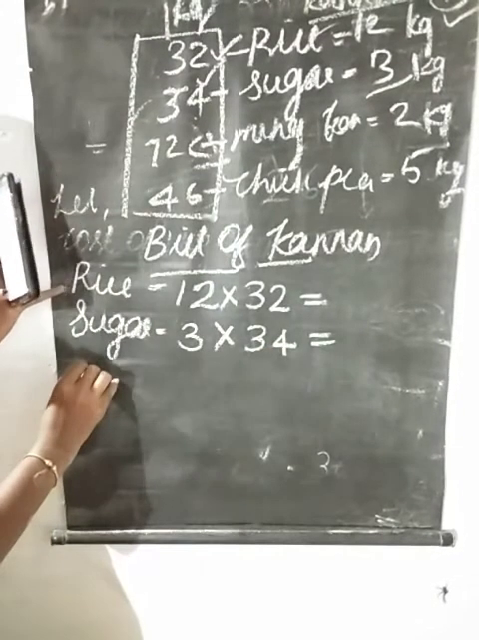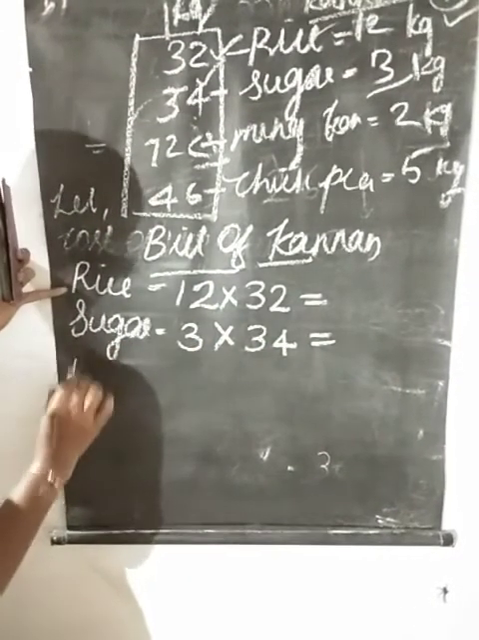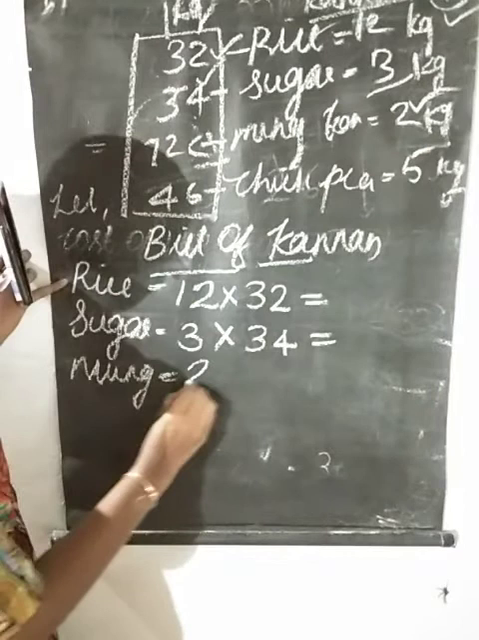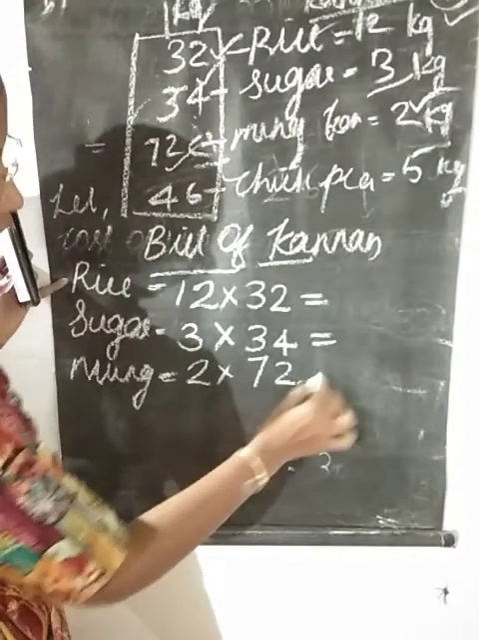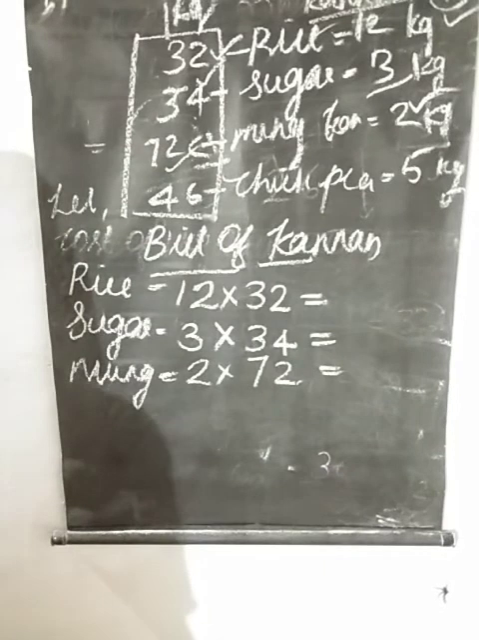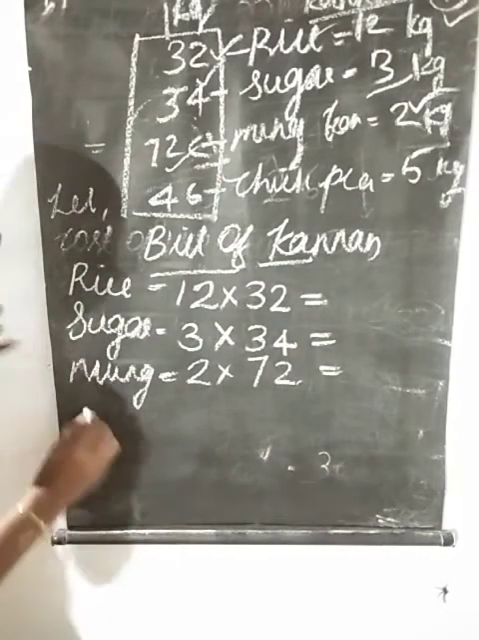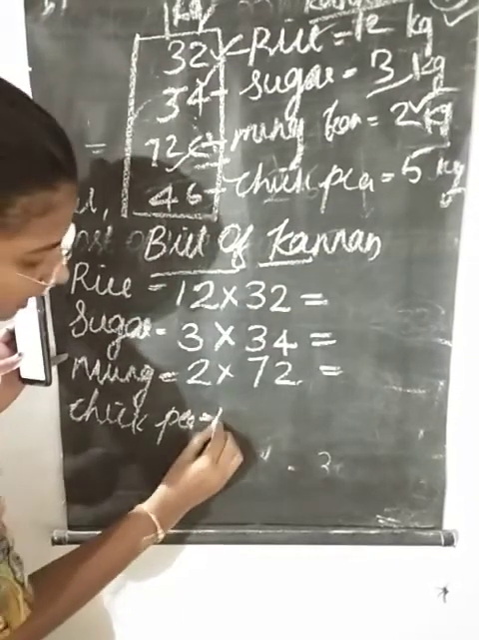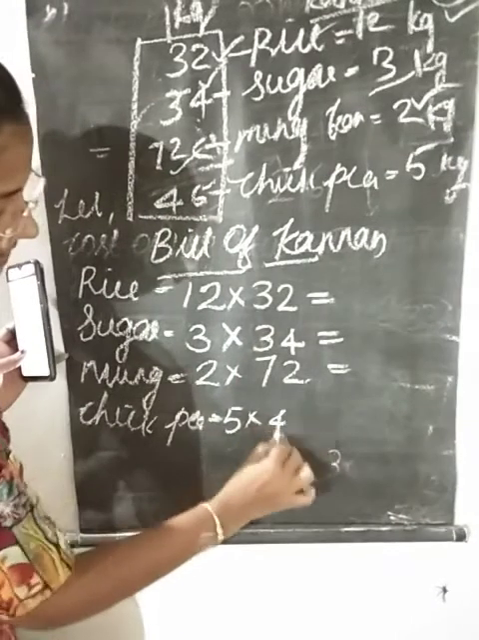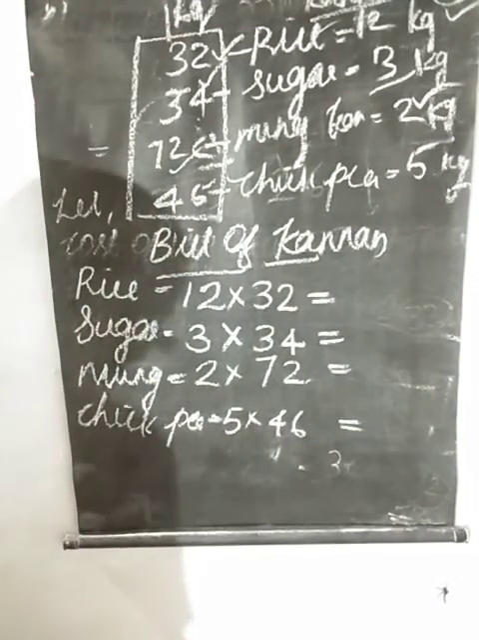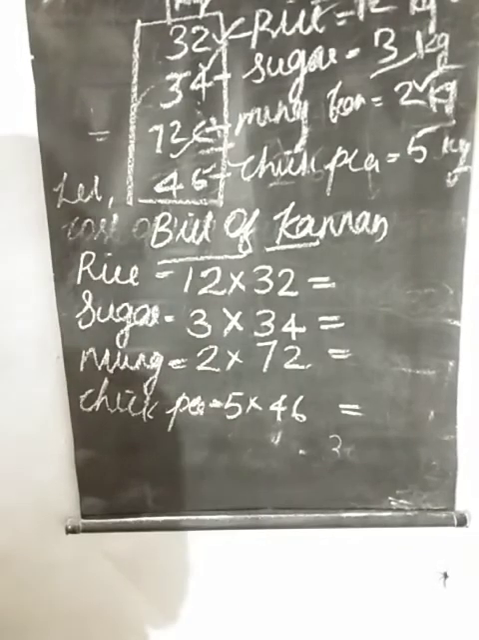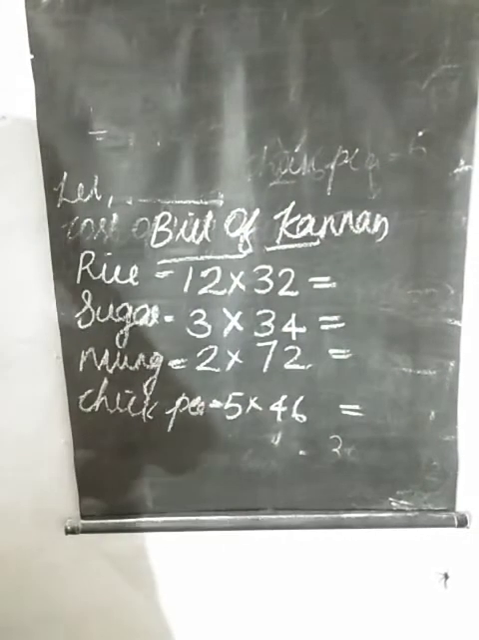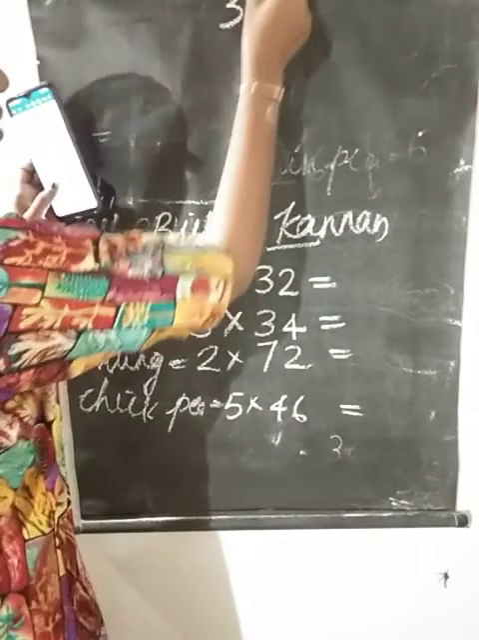Then next, mung bean. 2 kg, 1 kilogram's price 72. Then one more, last one, chickpea. He purchased 5 kilograms and 1 kg's price is 46. Okay, so if we find this answer, we get the total cost of Kannan. So 12 into 32.